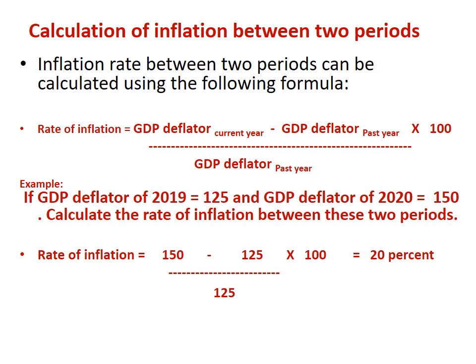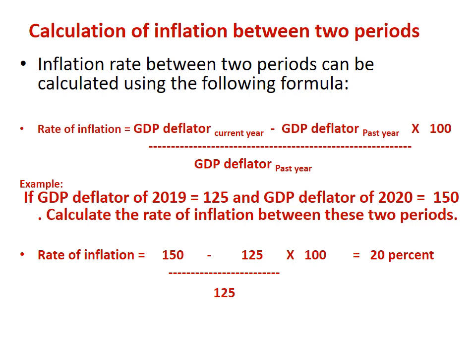Suppose a current year is 2020 and past year is 2019. So we can write this formula like GDP deflator of 2020 minus GDP deflator of 2019 divided by GDP deflator of 2019 into 100. So it will give the information about change in price between 2020 and 2019. Suppose there is an example, if GDP deflator of 2019 is equal to 125 and GDP deflator of 2020 is equal to 150, then what will be the rate of inflation between these 2 years?